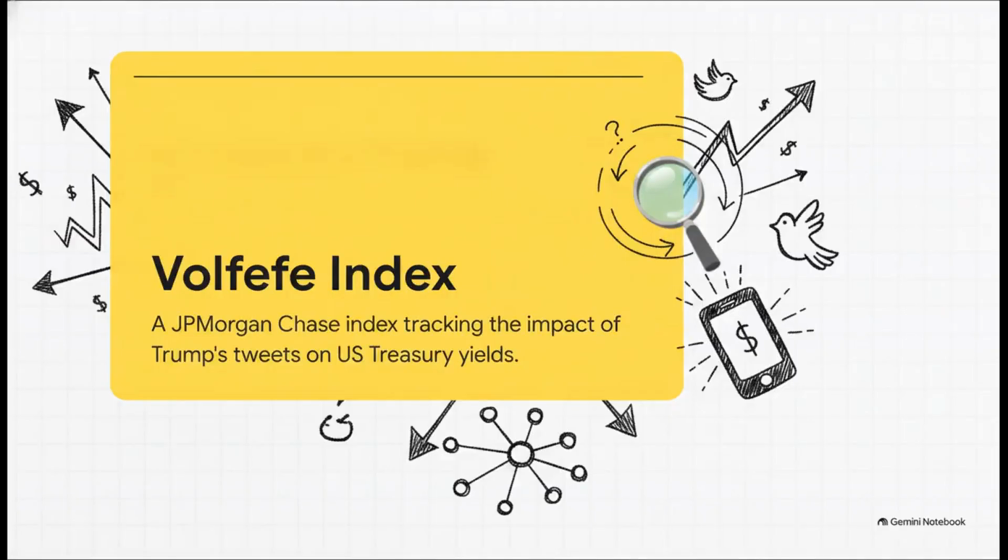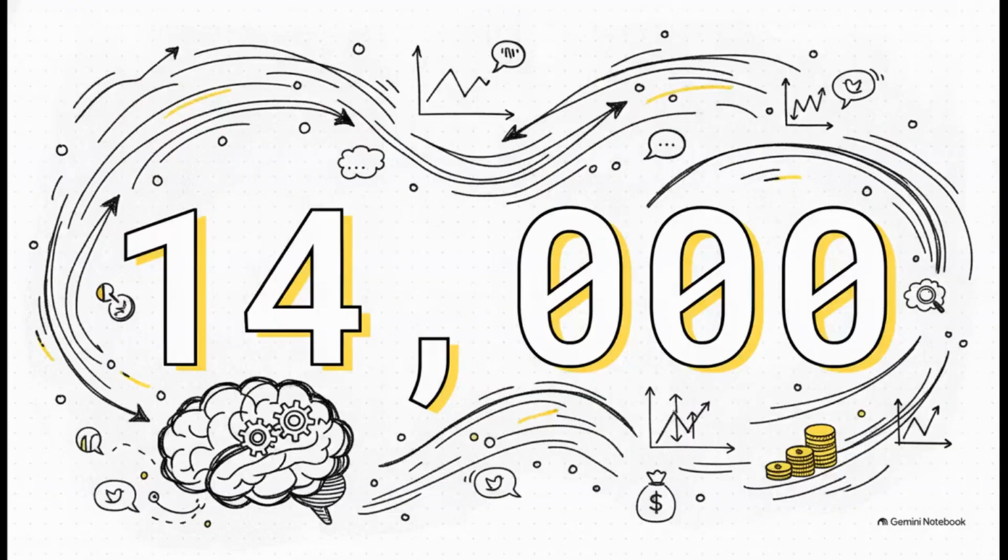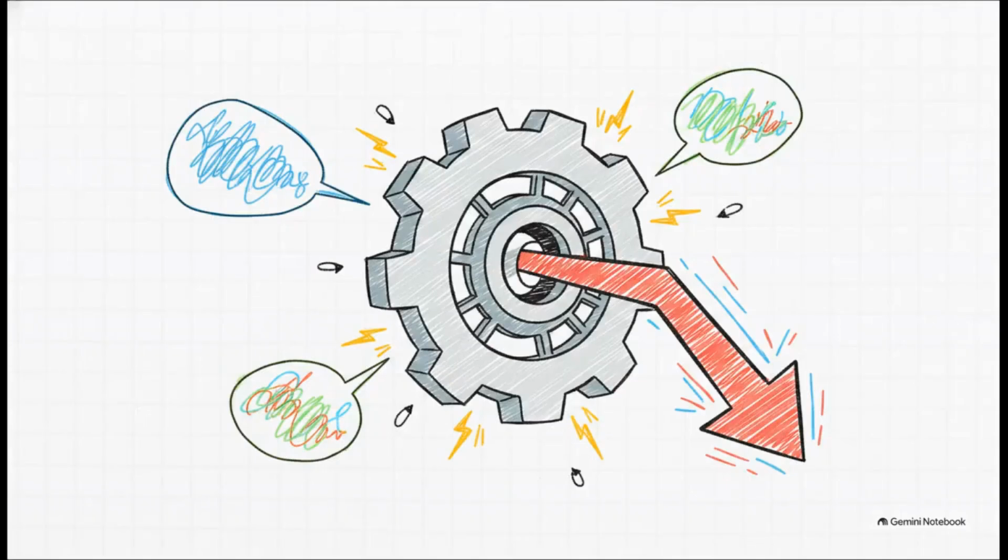Launched in September 2019, this index specifically tracked the volatility in U.S. Treasury bond yields caused by the president's tweets. To build their initial projections for this index, JP Morgan didn't just guess. Their machine learning software literally ingested and analyzed a staggering 14,000 tweets. They tracked all of it to figure out exactly which combinations of words were moving the needle on global interest rates. And what they found was a specific vocabulary of volatility.